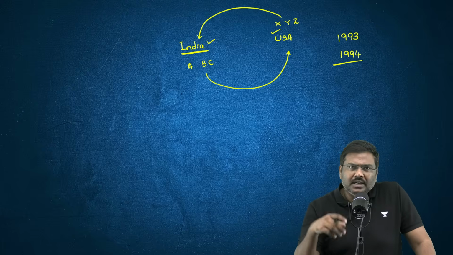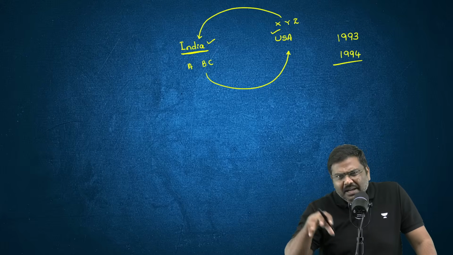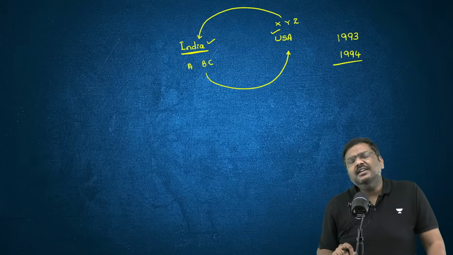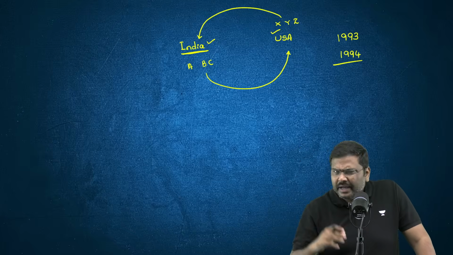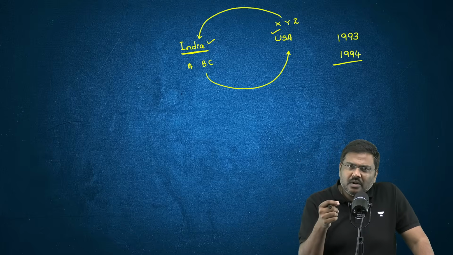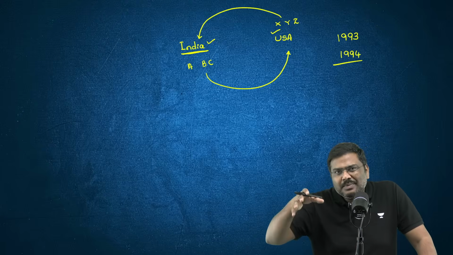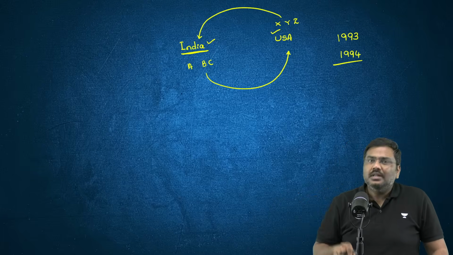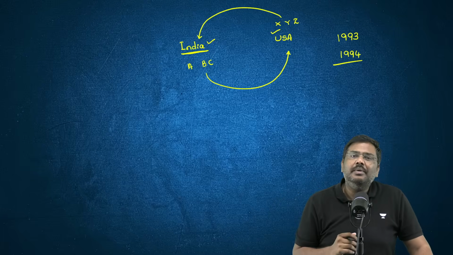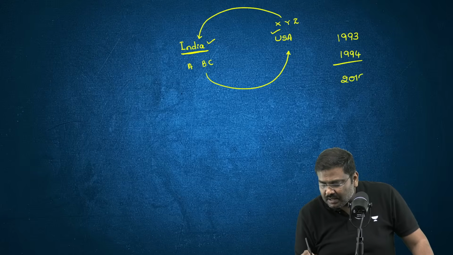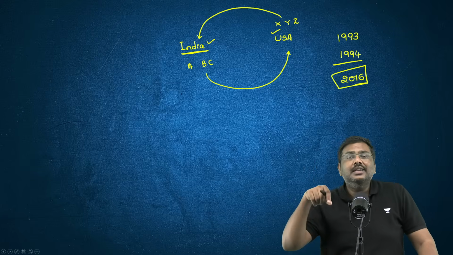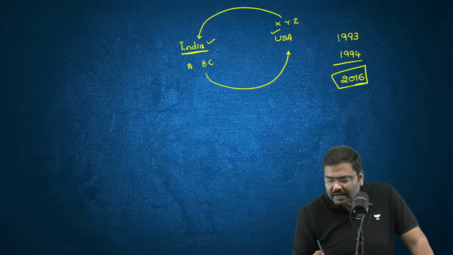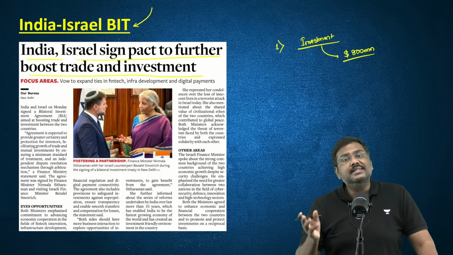Later, the government of India realized there are multiple issues with this kind of BIT framework, for example, the Cairn Energy issue, the Vodafone issue, etc. In multiple cases, the government of India was on the losing side. That is the precise reason the earlier BIT framework was withdrawn by the government. The BIT agreements were withdrawn, and back in the year 2016, the government of India introduced a new framework.